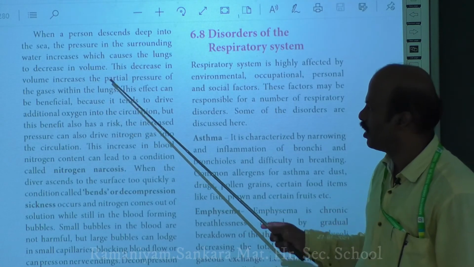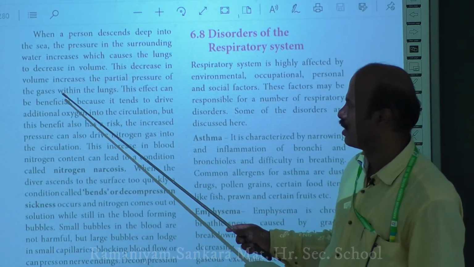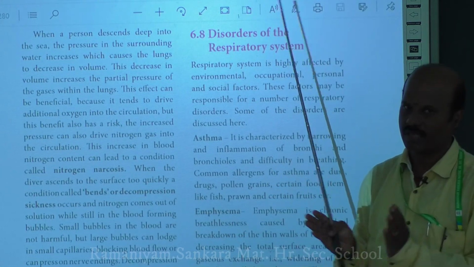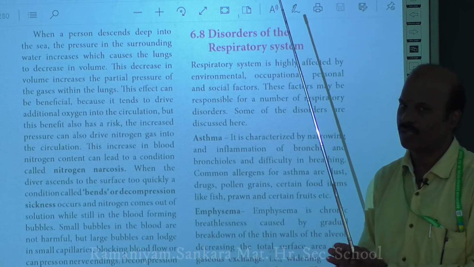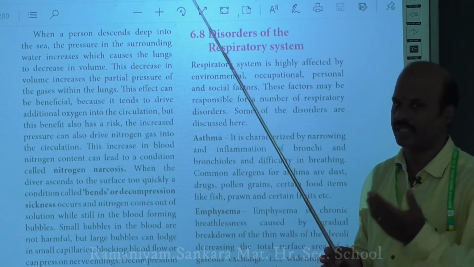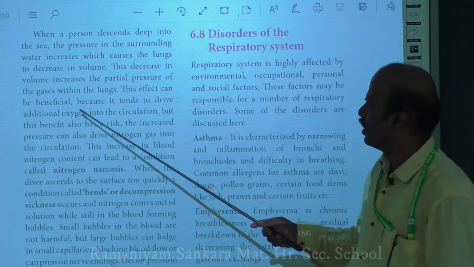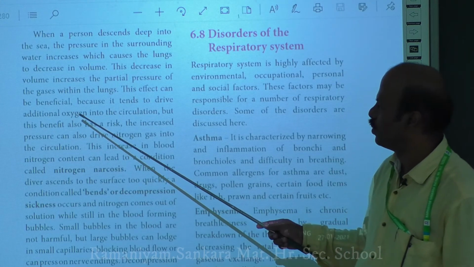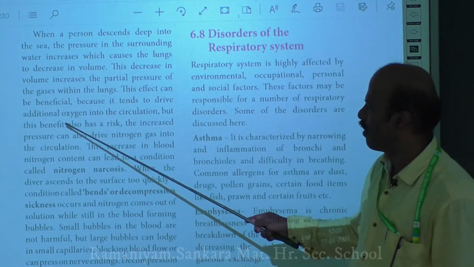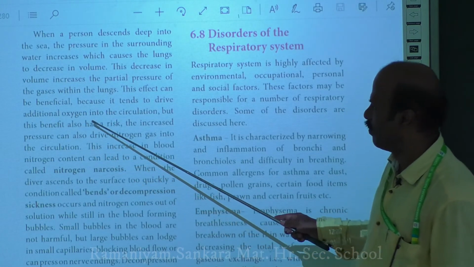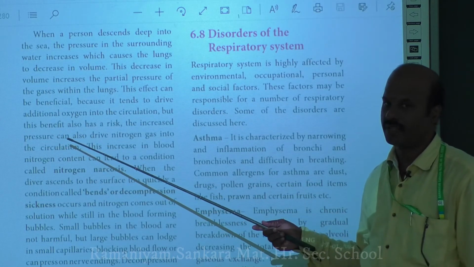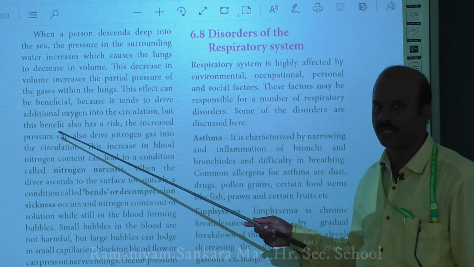This increases the partial pressure of gases within the lungs. Because the lungs decrease in volume, the pressure of the oxygen, or the pressure of the gases within the lungs, will be increased. This is beneficial, and it helps to drive additional oxygen from the external atmosphere into the circulation. That is one of the benefits of high pressure in the sea.